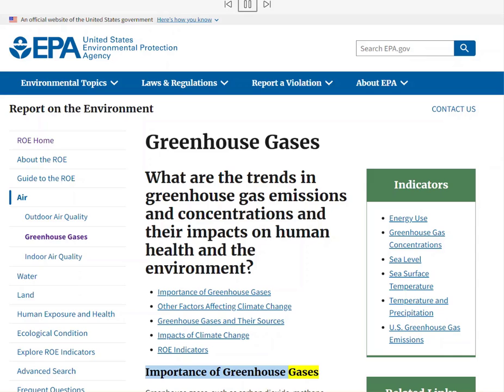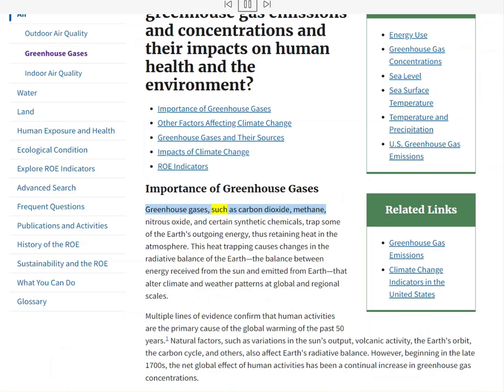Importance of greenhouse gases. Greenhouse gases, such as carbon dioxide, methane, nitrous oxide, and certain synthetic chemicals, trap some of the Earth's outgoing energy, thus retaining heat in the atmosphere. This heat trapping causes changes in the radiative balance of the Earth, the balance between energy received from the Sun and emitted from Earth, that alter climate and weather patterns at global and regional scales.